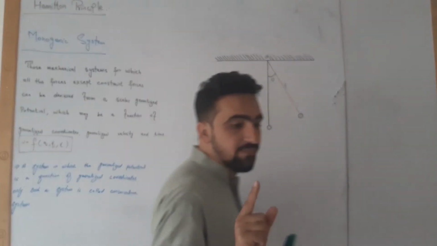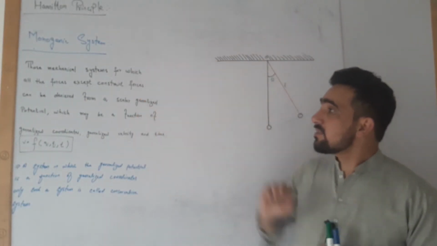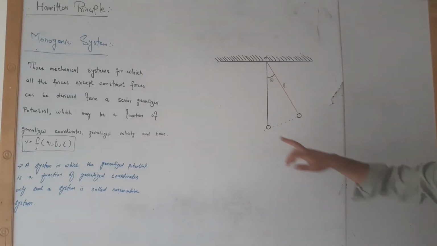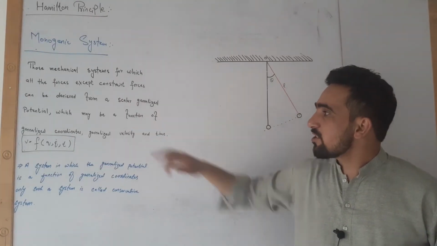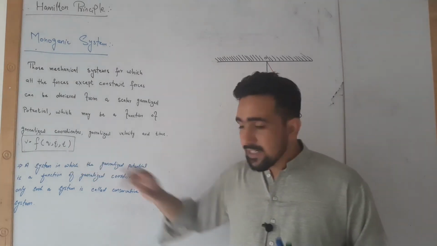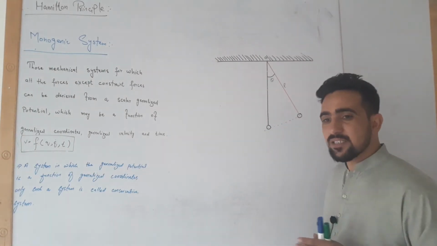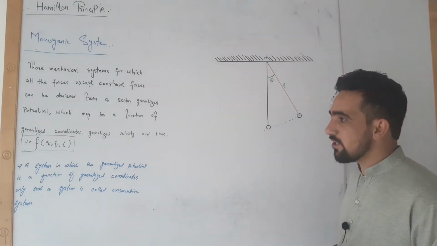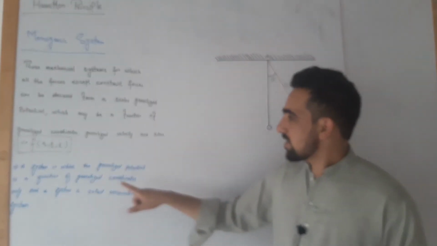Monogenic systems are those mechanical systems for which all the forces except constraint forces can be derived from a scalar generalized potential, which may be a function of generalized coordinates, generalized velocity and time. We have discussed this already in the Lagrangian equation, but I have just written it for you.